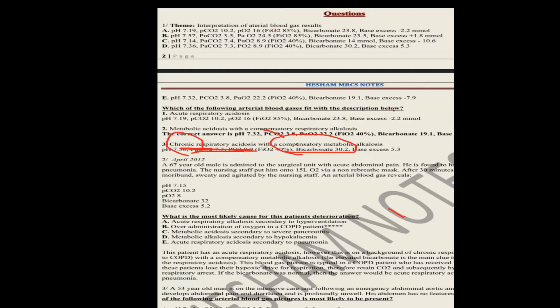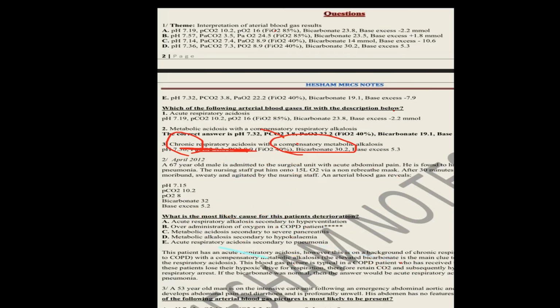So in this condition the pH will be from 7.35 to 7.39, less than 7.4. This is the acidosis. If it says chronic respiratory alkalosis, it will be 7.41 to 7.45. All of them are normal, but the lower part is acidosis and the upper part is alkalosis. So please keep this in mind. Here, what do you think the answer is?